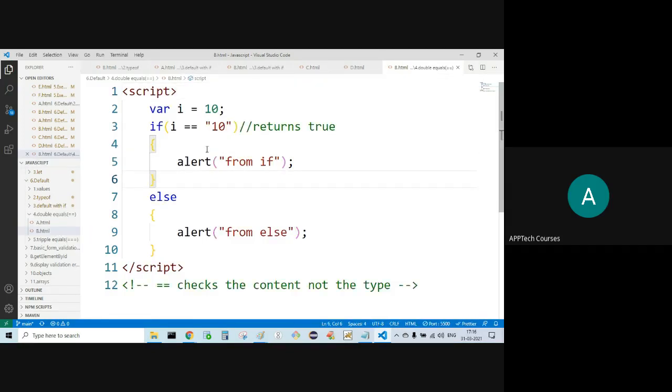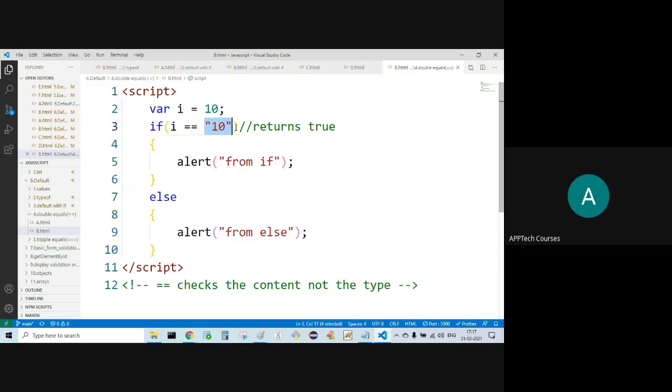Now here, in case of JavaScript, double equals is checking the content, not the type. It is a string type and a number type. But in case of Java, that is incompatible, right?